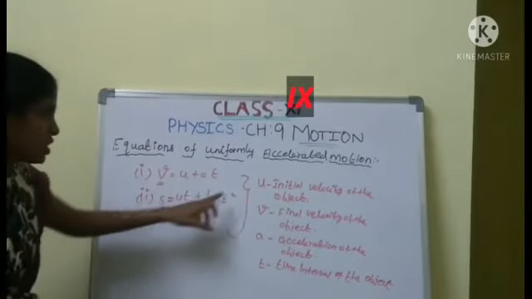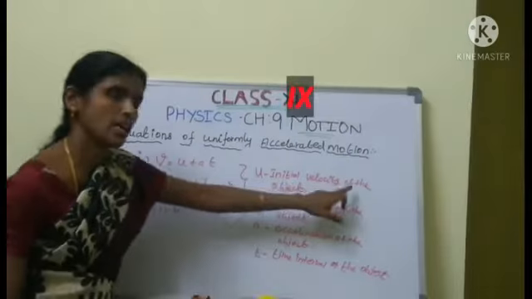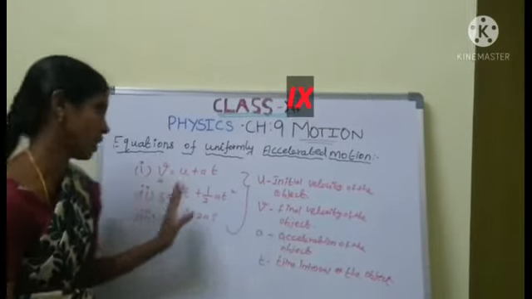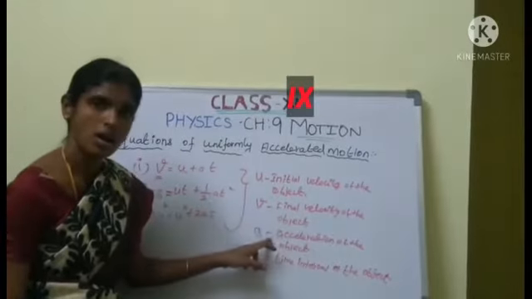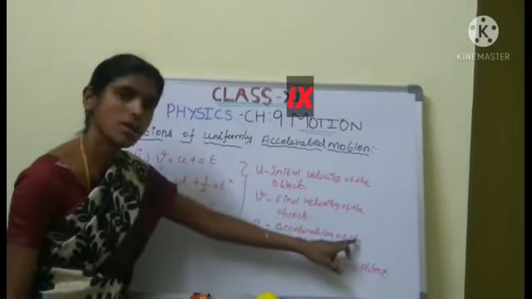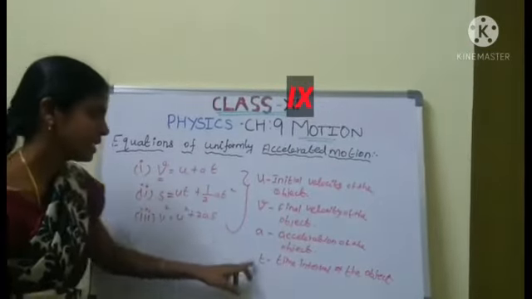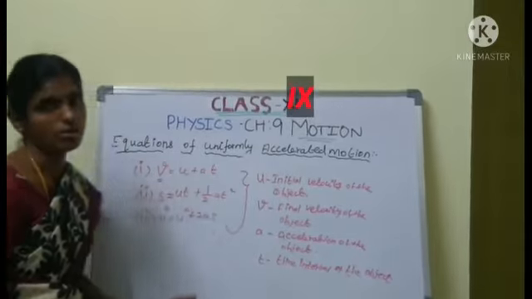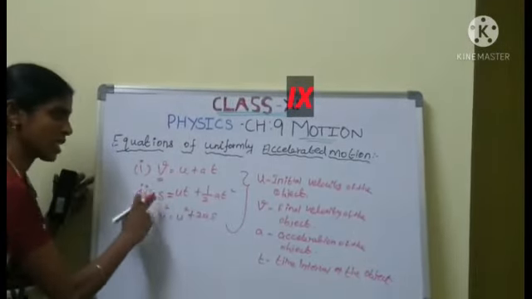You know very well what is meant by u. What is meant by u? Initial velocity of the object. What is meant by v? Final velocity of the object. What is meant by a? Acceleration of the object. What is meant by t? T is the time interval of the object. Are you clear? Next equation.